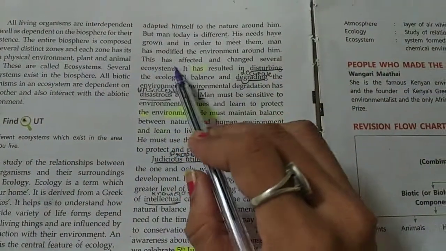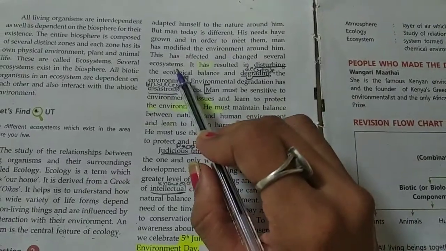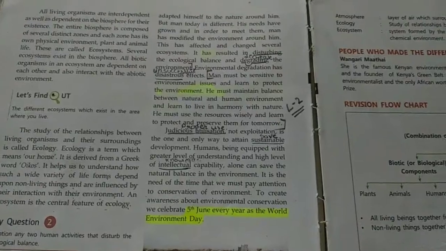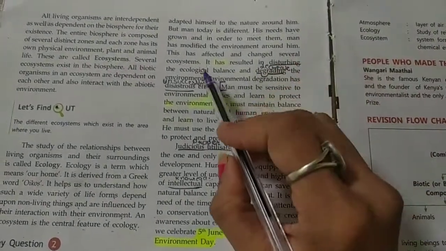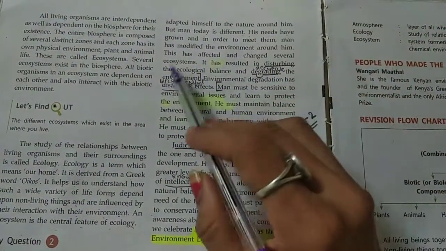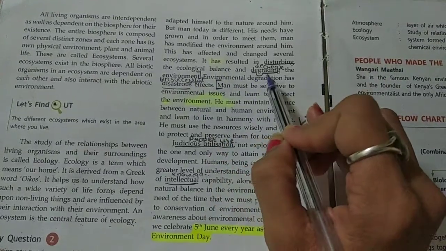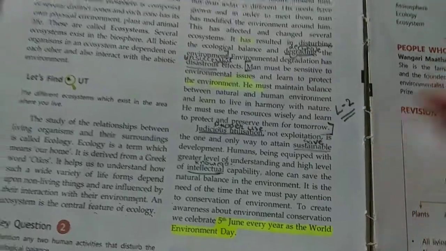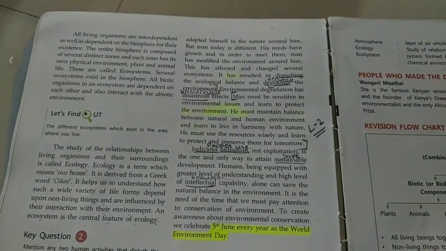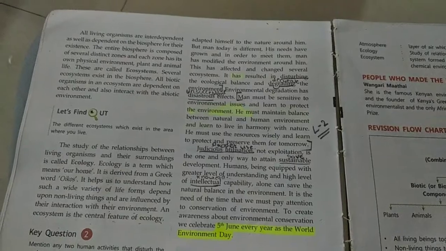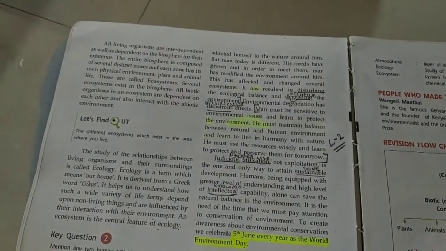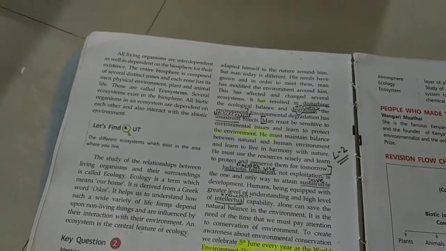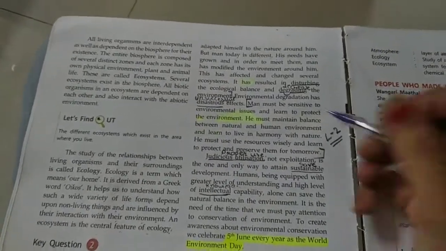Now this has affected and changed several ecosystems. And that will directly affect the whole system of living beings. It has resulted in disturbing the ecological balance and degrading the environment. Degrading means what, students? So decreasing. Because of our modification, because of our changing the environment activity, what happened? The environment decreases. Means the purity of the environment decreases.